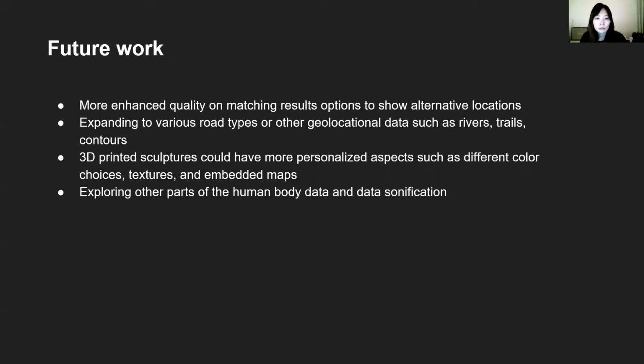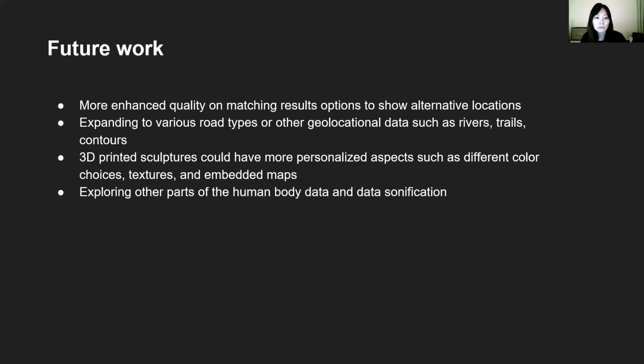Future work includes enhancing the quality of the matching results. When users select certain cities or regions where there are not enough roads or the roads have lower complexity, the final match results were not satisfactory. So an updated version of this application could include options to show alternative locations that contain better matching roads.